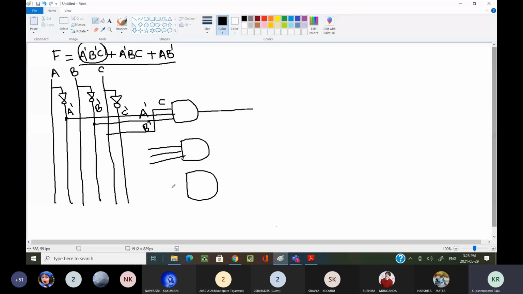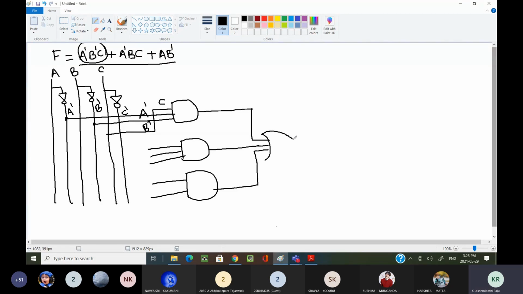For the third gate, only a 2 input AND gate is sufficient. Now I take these three outputs and connect them to finally one OR gate.